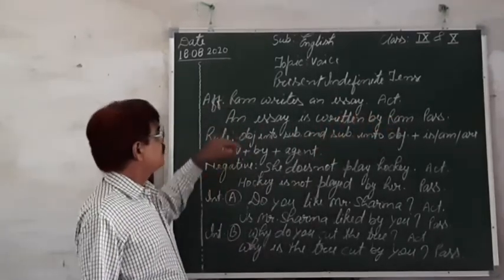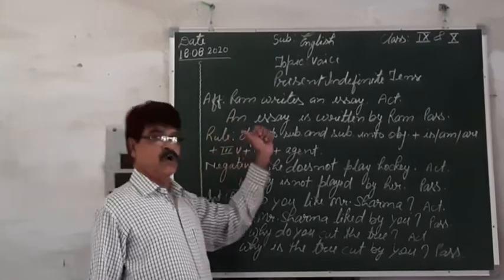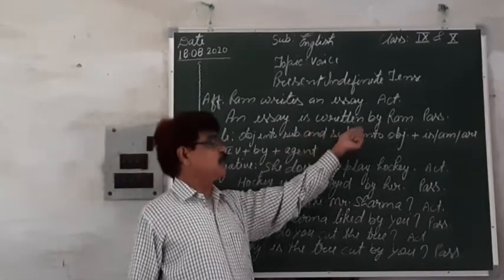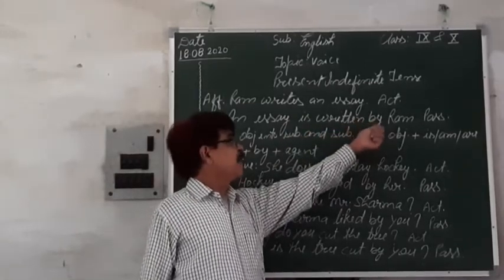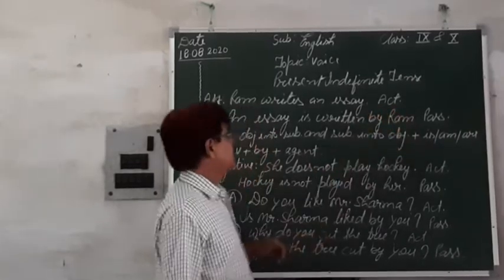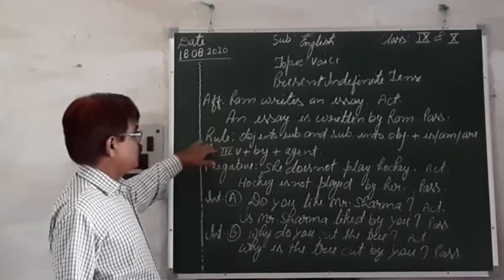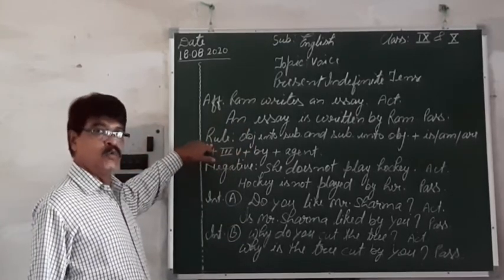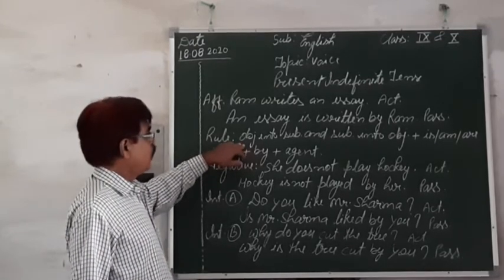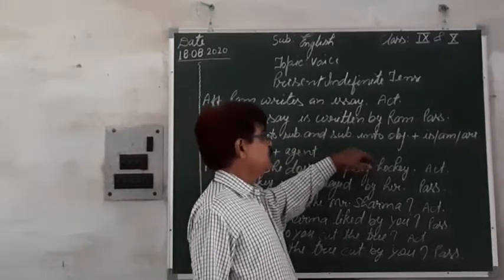Yesterday we discussed that the helping verb according to the tense is to be used, and then the third form of the verb, and then by, then agent or the new object. The same thing is there, and now you are to note down the rule. First of all, object into subject and subject into object.